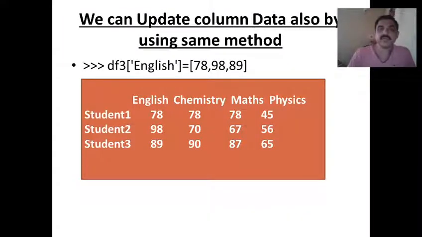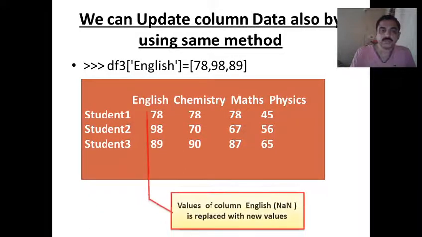Similarly, we can update once the data is ready. We may require to change some data. So it is also possible to update column data by the same method. So df3 of English, if I am writing the English column values, that is 78, 98 and 89 here. It is updated. Earlier whatever data was there will be replaced with the new values. So updating the column data is also possible here.